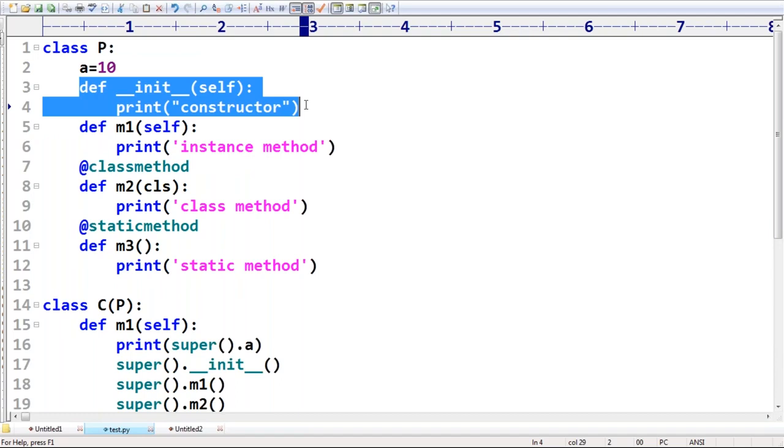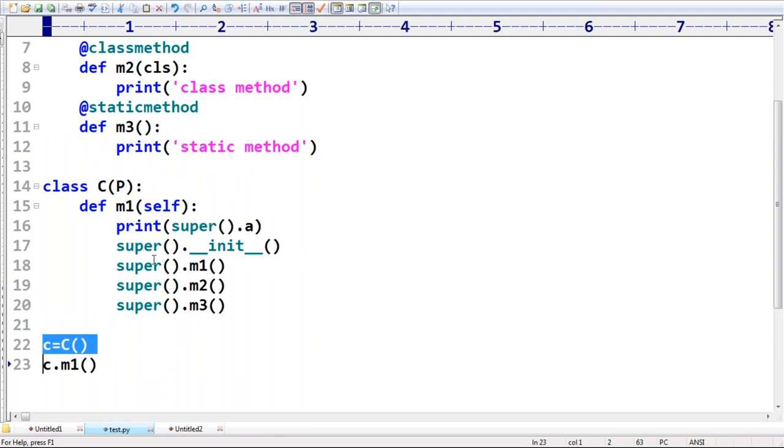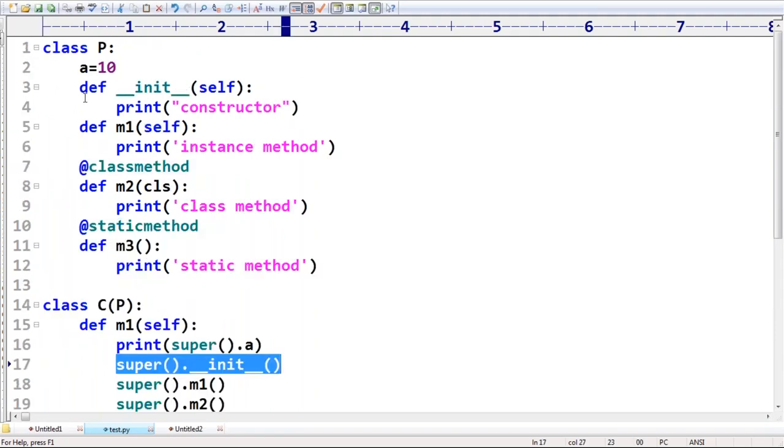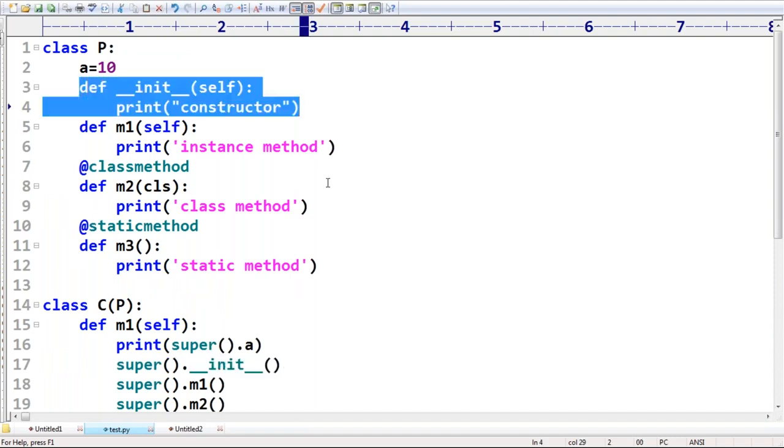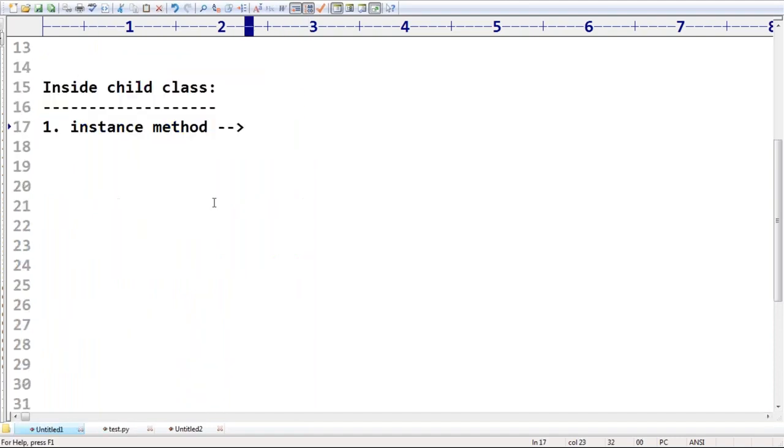You know, right? So because of that, the constructor is executed 1 time, because I created the object. Next, I called the constructor explicitly. That's why the 2nd time the constructor also got executed. That's all. So inside an instance method, no restrictions to use super. You can bring all members, no problem at all.